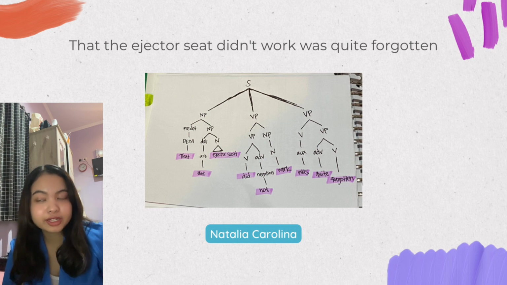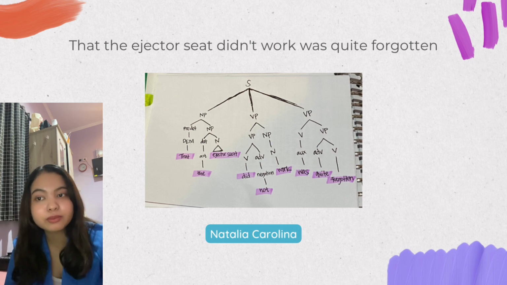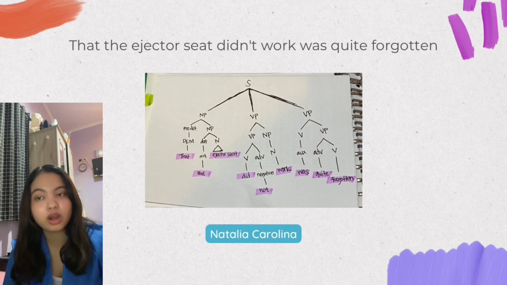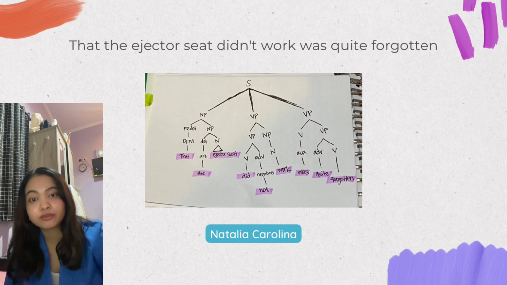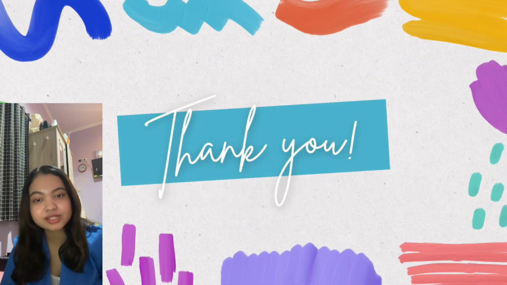For the verb phrase, I have verb and verb phrase. Verb in here is "was." "Was" is a verb. More specifically, it is an auxiliary verb. And for the verb phrase, I have adverb and verb. "Quite" is an adverb and "forgotten" is a verb, because "quite" describes the verb, "quite" describes the "forgotten."